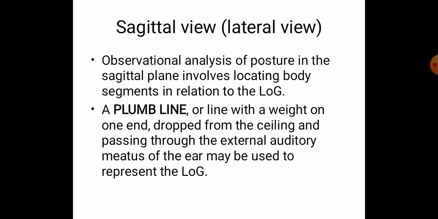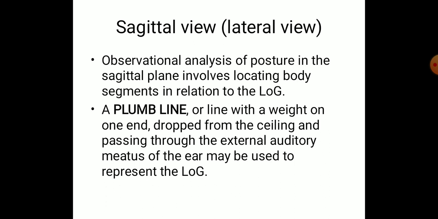So the same thing can be adapted to the human body also. We also have an instrument like that, with a weight underneath the line, and we use that to measure the line of gravity in the body. The landmark where we use this instrument is the external auditory meatus. This is the first point of contact of the line of gravity in the human body.